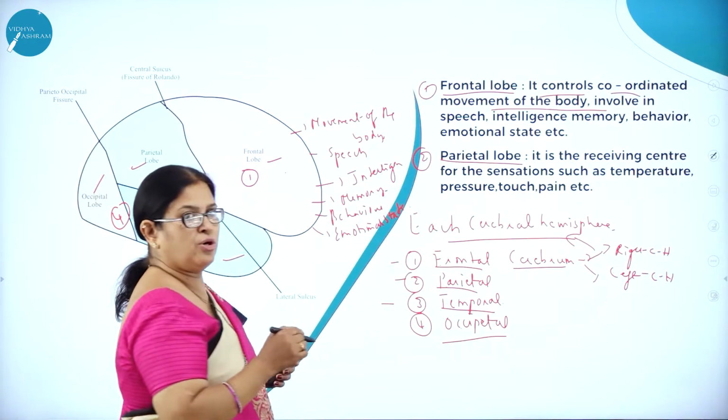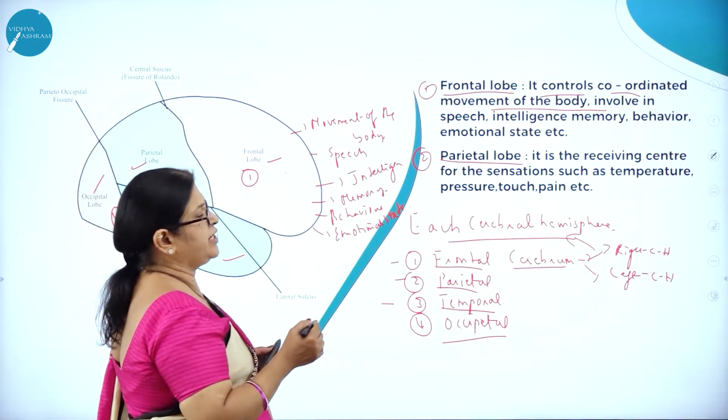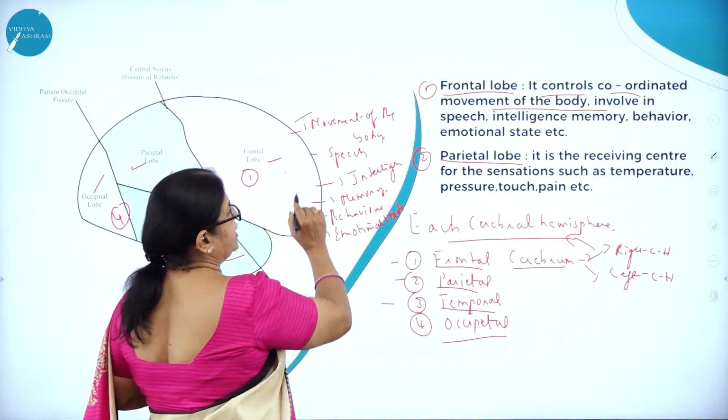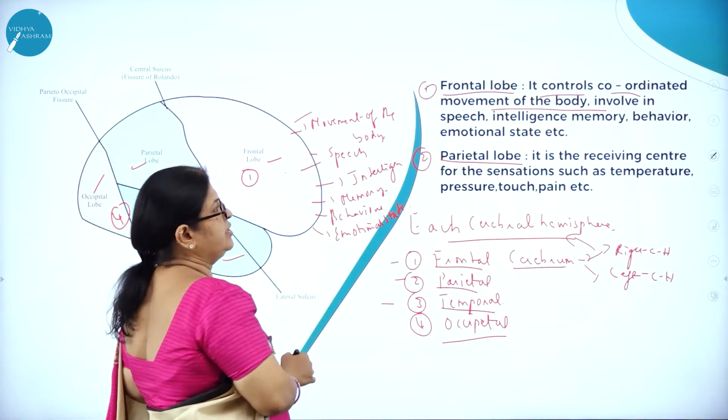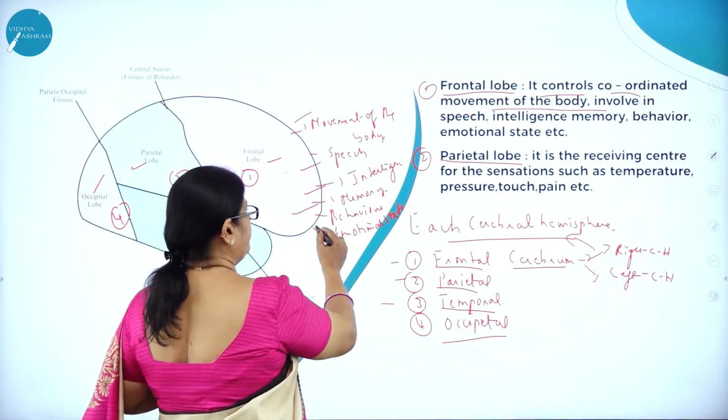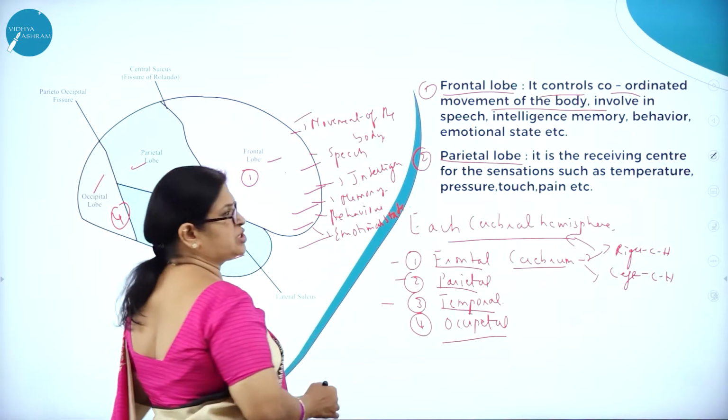See, the frontal lobe is mainly involved in controlling and coordinating movement of the body, then involved in speech, intelligence, memory, behavior and emotional state.